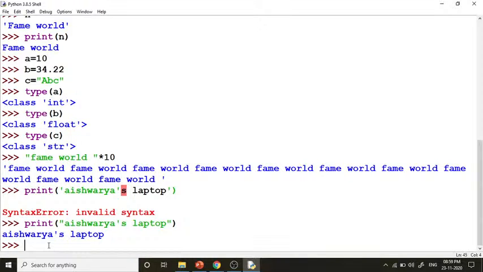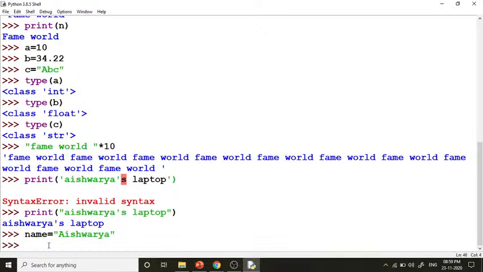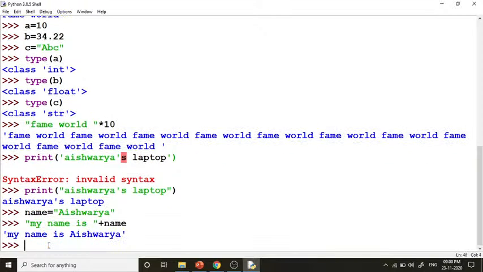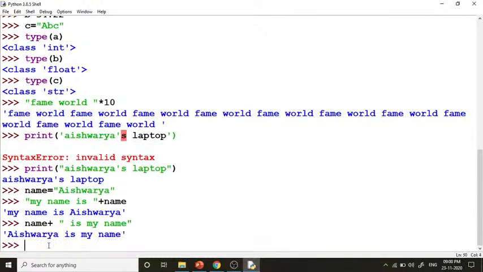Now suppose you want to concatenate strings. Suppose I'm taking name, and in name I have written my name, and let's say I want to write my name is, and the name variable. Here you can see it's working very properly, or like this. So this way also it's working very properly. It's really simple, you can see, working on the shell.